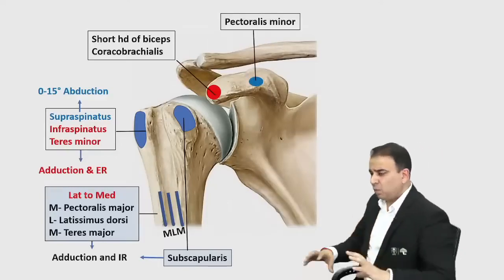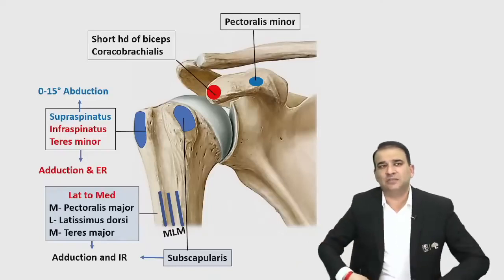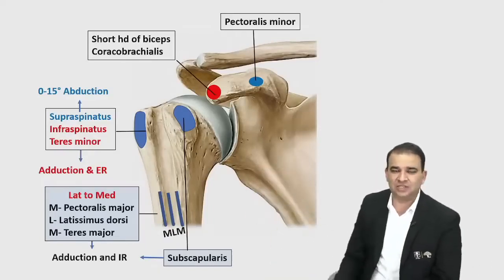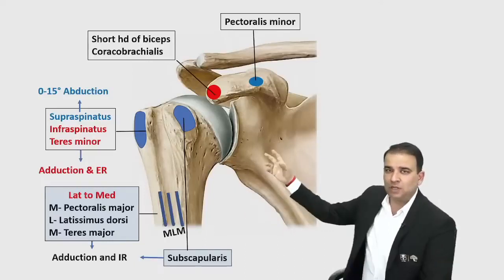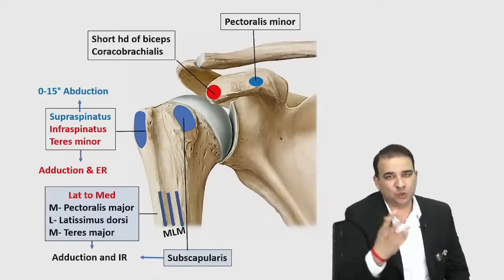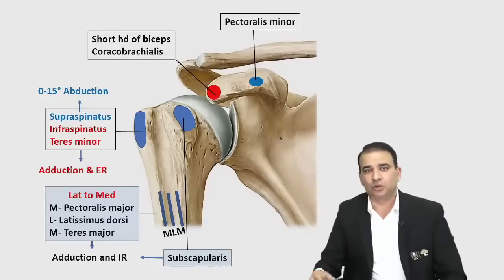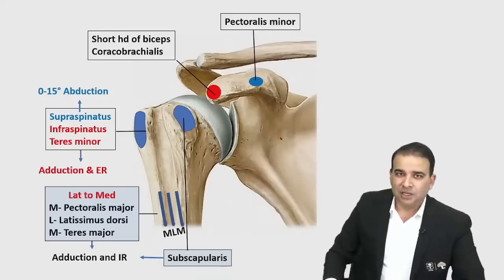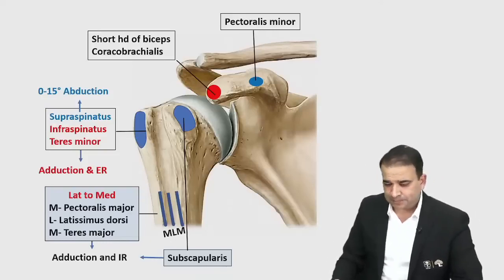I tell you, see, these are the kind of questions they can frame on their own will. आपको ऐसे बोलेंगे कि there is a fracture of the coracoid process. Let's say there is a fracture at the base of coracoid process. So the action of which muscle will get hampered? So you need to know which important muscles are attached to these bony prominences. So short head of biceps, coracobrachialis and pectoralis minor, they are attached on the coracoid process.